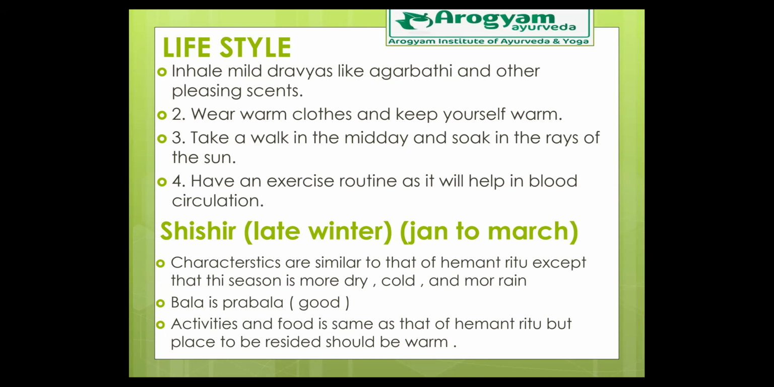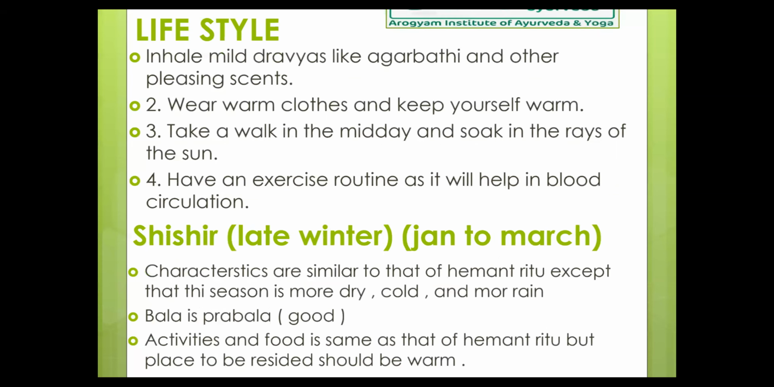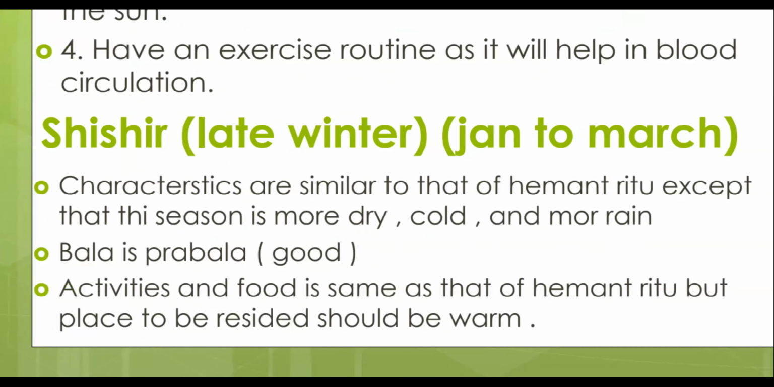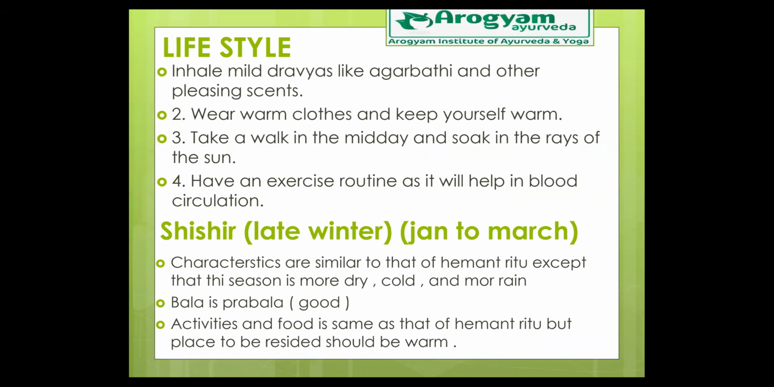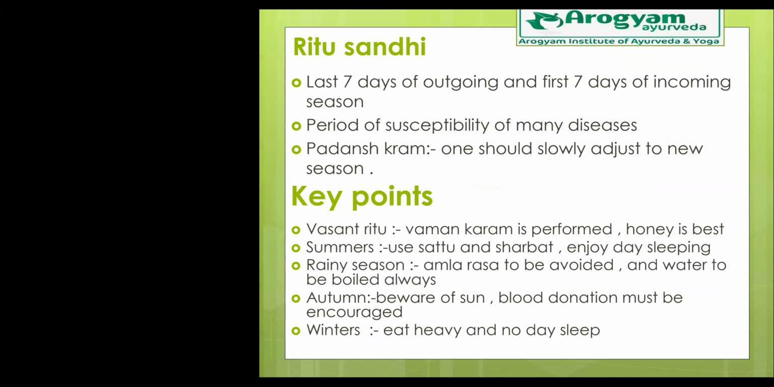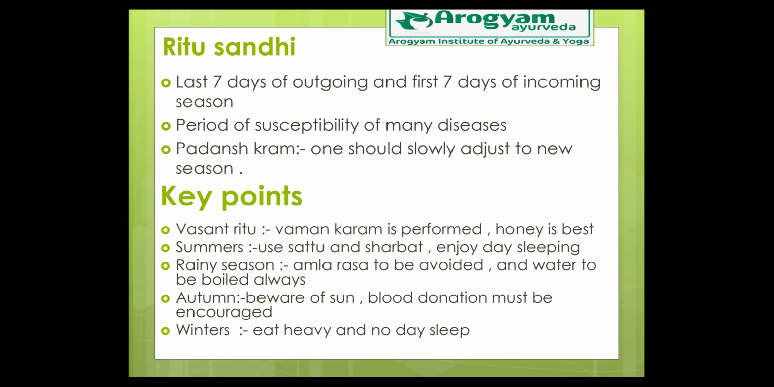Okay, so the characteristics are similar to those of Hemant Ritu, except that this season is more dry, cold, and we can see more rain. Bala is good, so we have good strength, good immunity. Therefore activities and food should be the same as in Hemant Ritu, but the place where we reside should be warmer because there is an increase in Shita guna and in dryness during this season. So this is a very simple and very gross insight into the seasonal regimen.